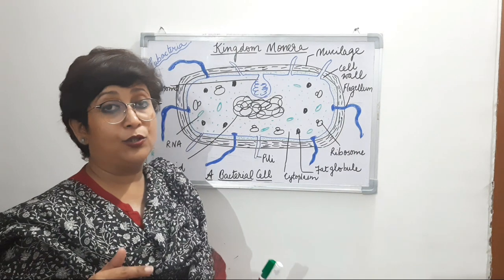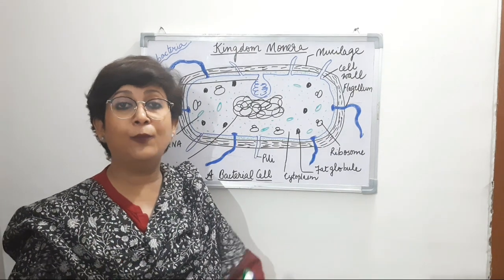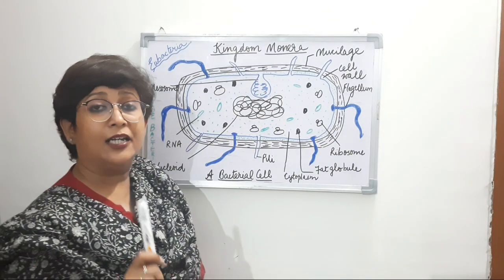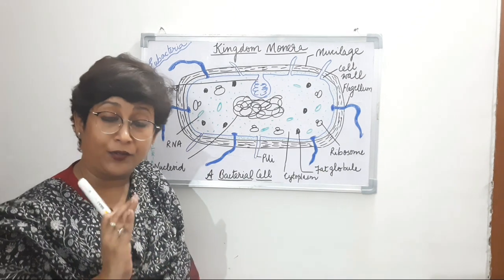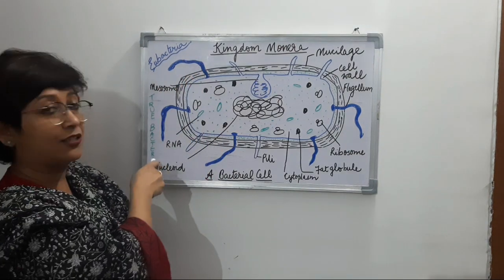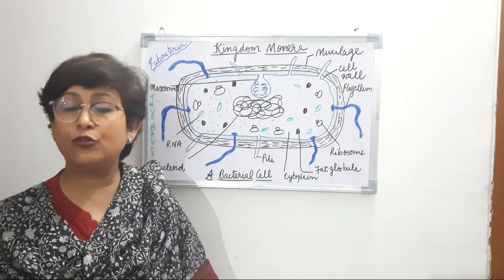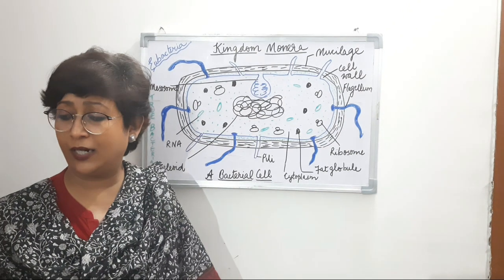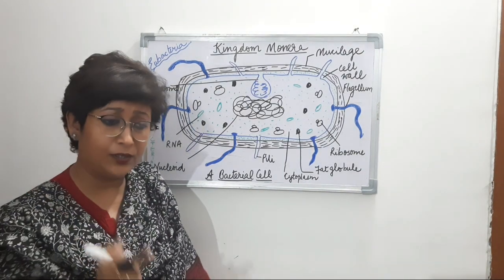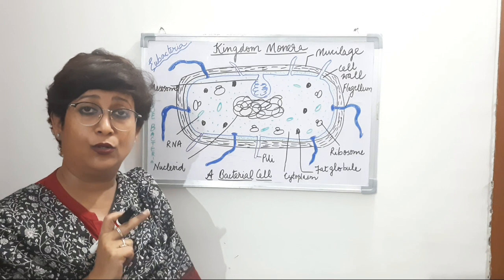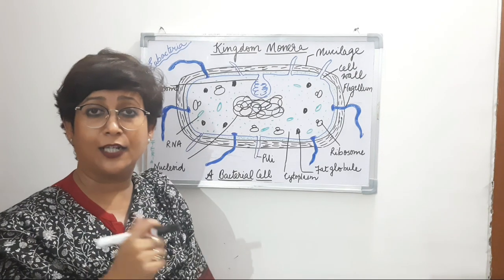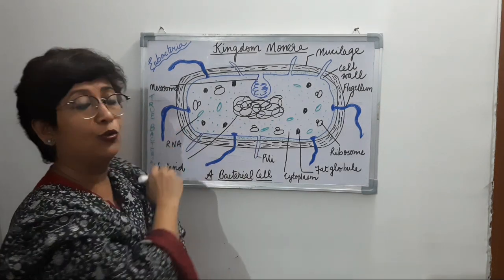Now I told you that in the next class we will be talking about Eubacteria, or the true bacteria. So as discussed earlier, kingdom Monera is divided into Archaebacteria, which we've already discussed, and today we will talk about Eubacteria, or the true bacteria. In the previous class we also discussed PPLO, pleuropneumonia-like organisms, and we said that they are the jokers of the plant kingdom. Okay, back again to Eubacteria.